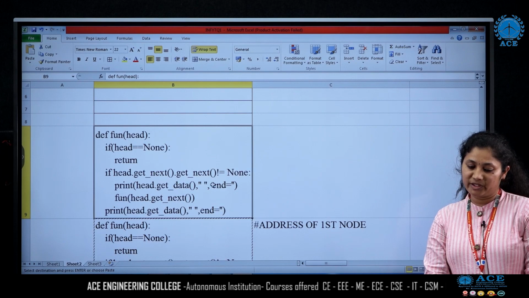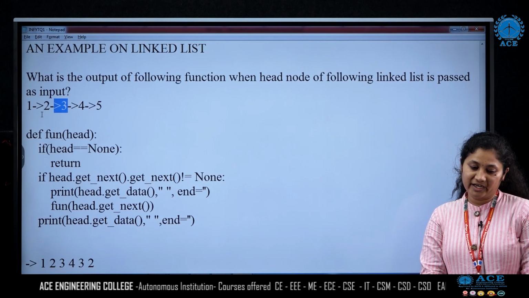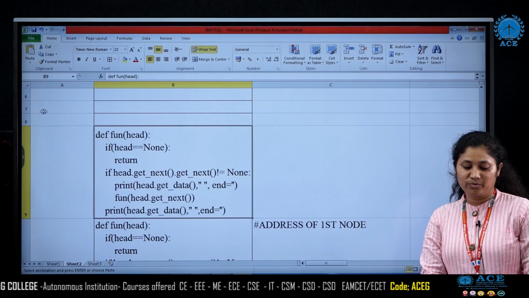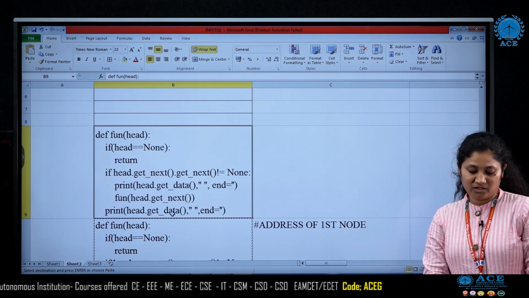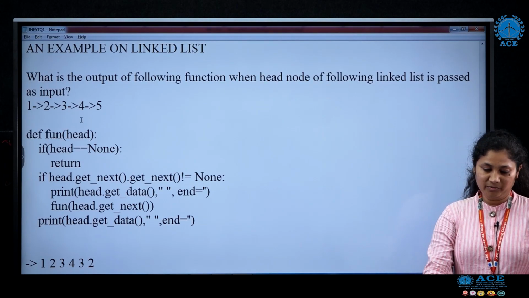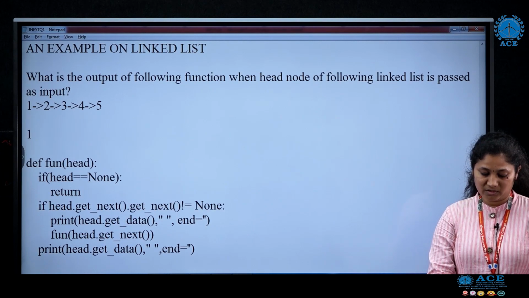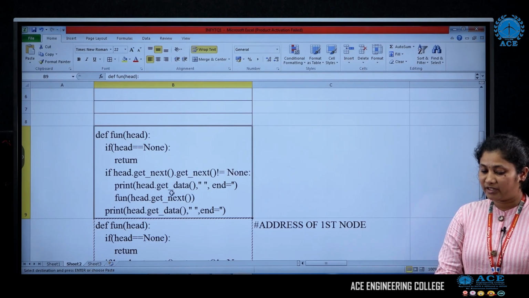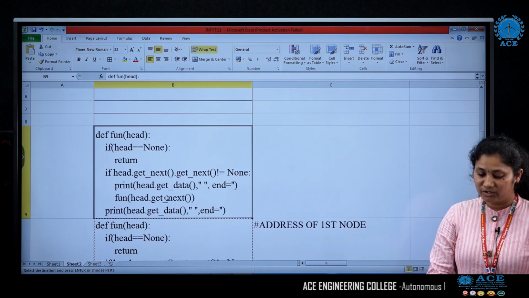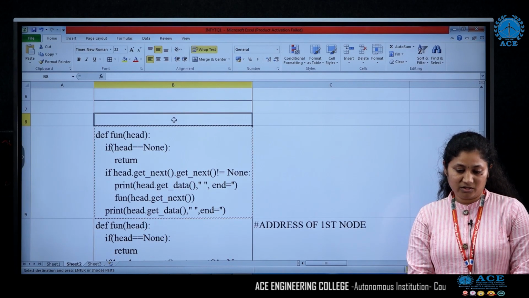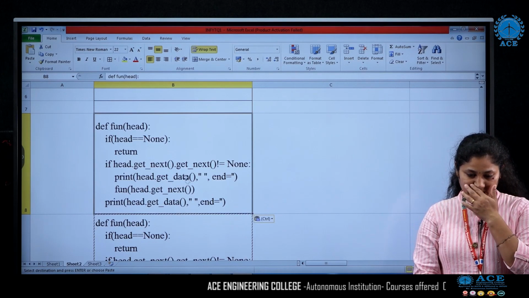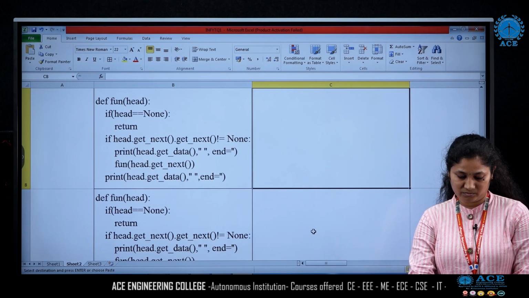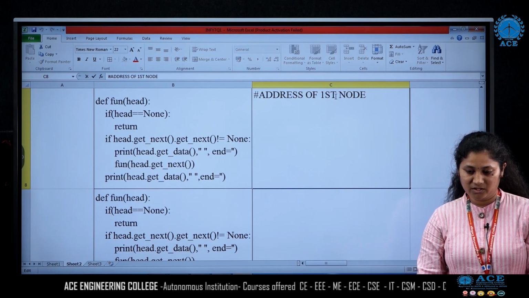So again we are going to print the data. What is the data? Head is pointing to the second node, so the data of the second node is 2. We are going to print it, so let me print it here. I printed 1, and now I am printing 2. And again I am calling the function with the updated head value. Here the head value will be pointing to the address of the third node.